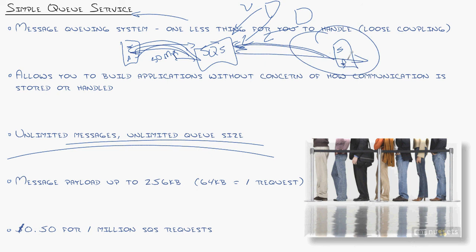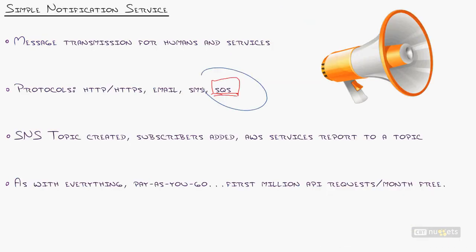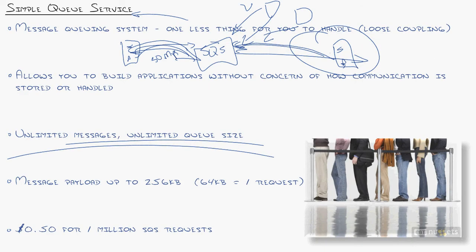Now, going back to the simple notification service, one of the things that you can do is send your simple notifications into a queuing system where servers come and pick up their messages, maybe on a regular interval, once every 10 seconds. Maybe they're always checking that queue and seeing what messages they have in there. It's like a mailbox. So the applications can grab whatever they want from there as needed.